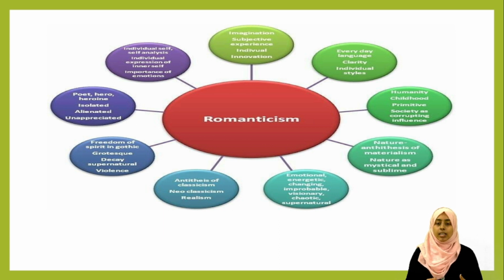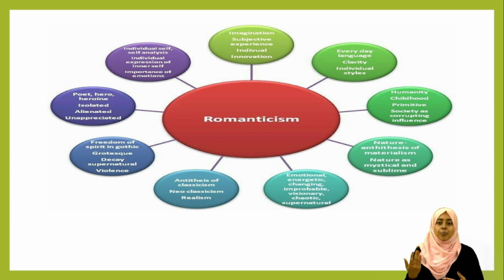Everyday language, clarity, individual style. So all the romantic writers follow the normal language that everyone can understand. Humanity, childhood, the primitive, the social, the corruptive influence. So obviously it gives freedom for humanity. It means it gives freedom to people who lack language, who don't study English, who are not well educated. For example, if you take William Wordsworth, he always admired simplicity, and he did not use bombastic language in his poetry. We also have Robert Frost.